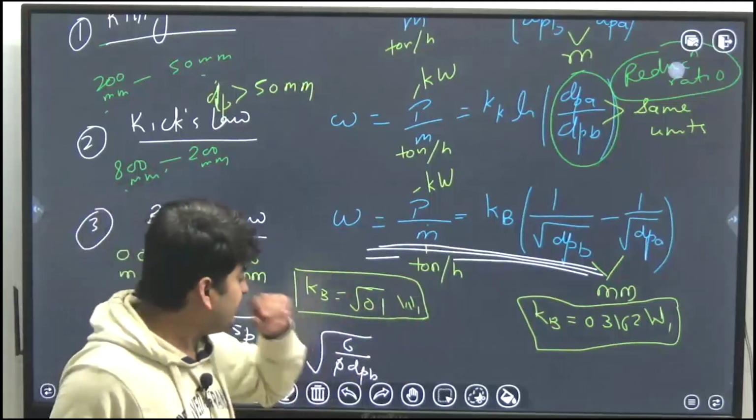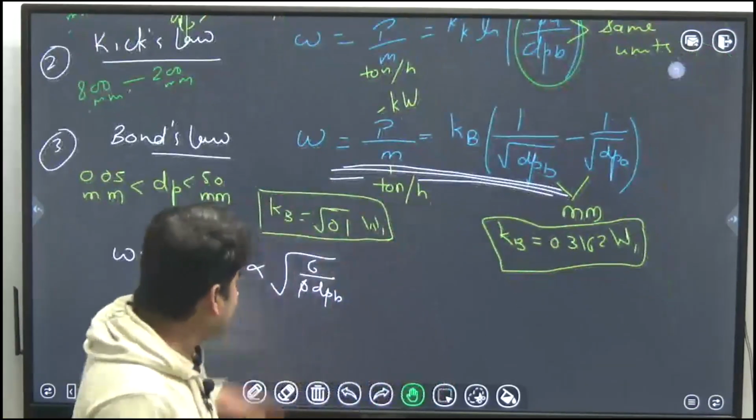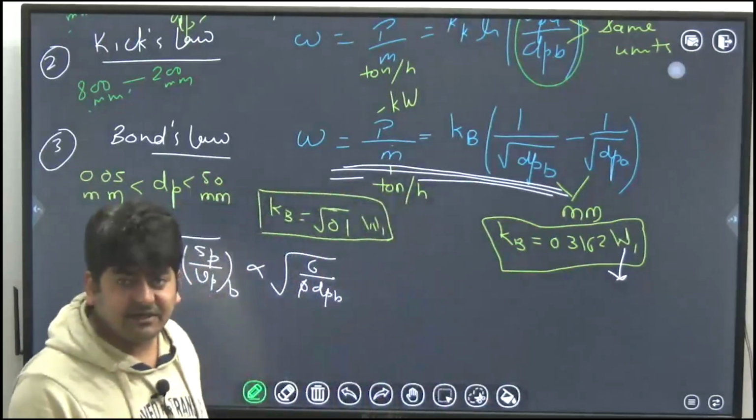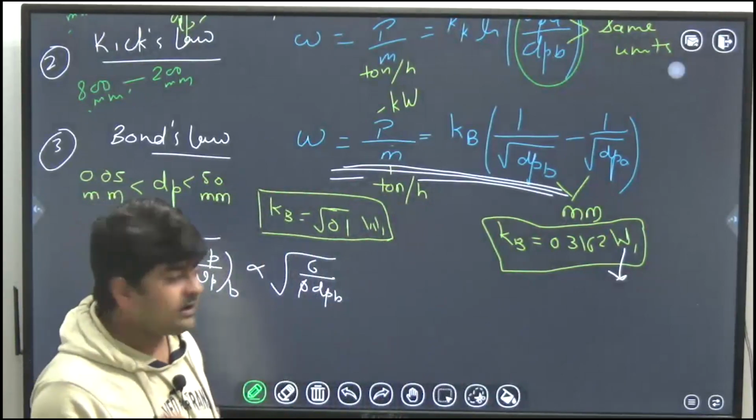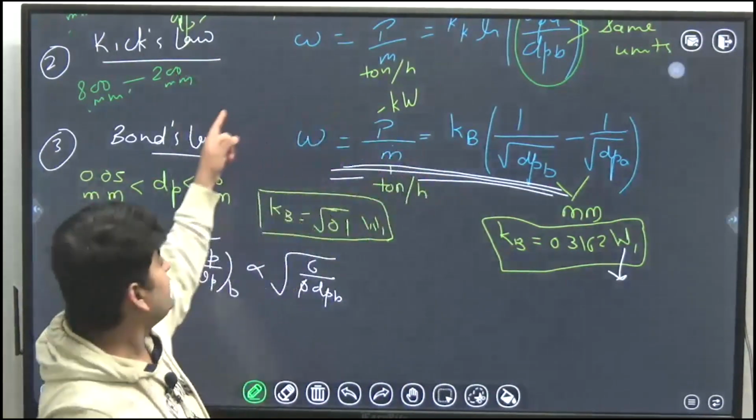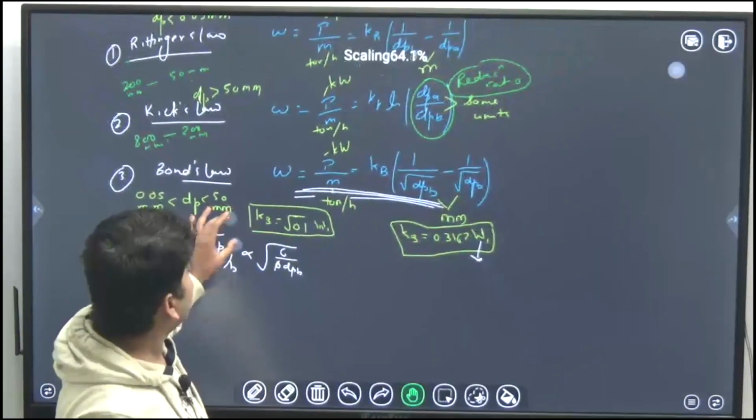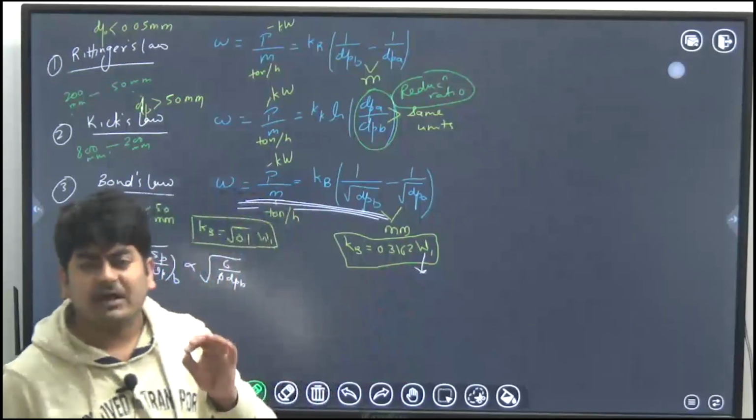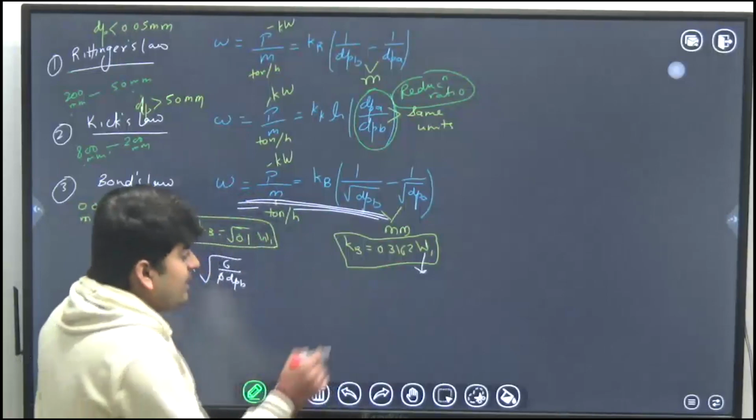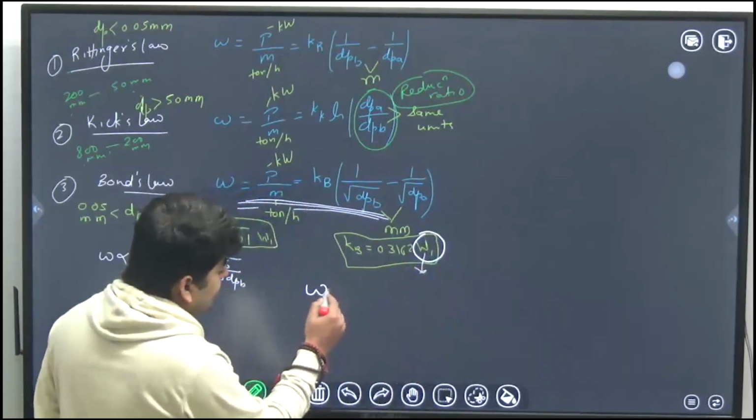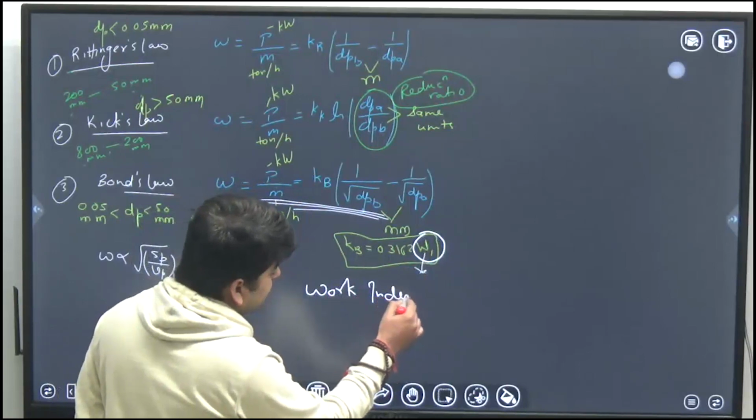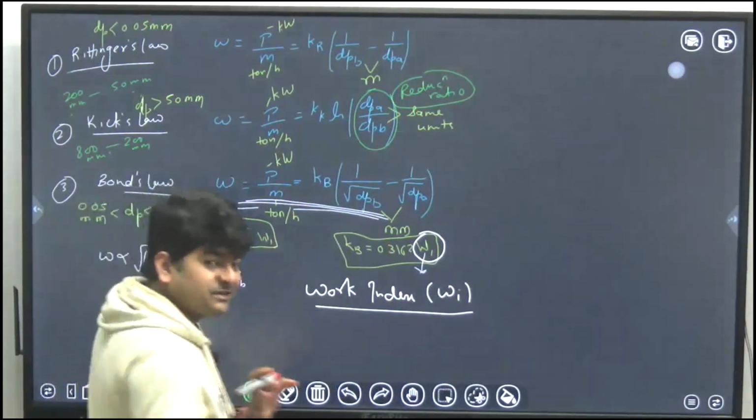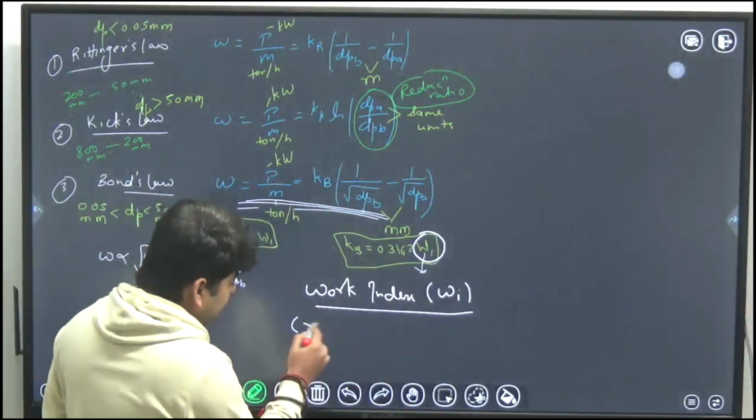One more thing is there, the work index. Okay, let's discuss that also. What is the work index? See, only Bond's law gives us the facility to calculate the constant. In Rittinger's law we have Rittinger's constant, in Kick's law we have Kick's constant, in Bond's law we have Bond's constant. But only Bond's law gives the facility to calculate the value of that constant, with the help of the work index, that is Wi. What is the work index? Work index may be defined as the gross energy required, the gross